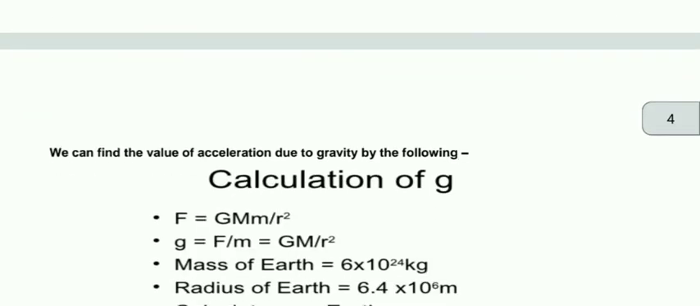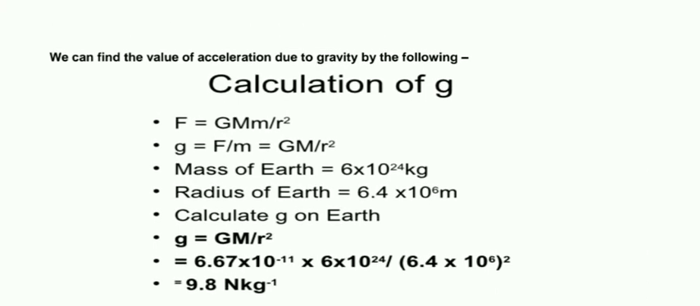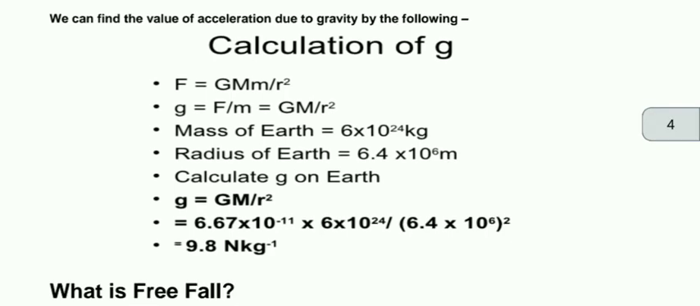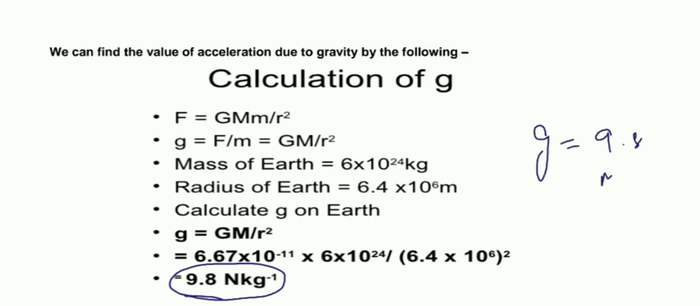Now how can you calculate? Okay, we are given all these values, right? We know the value of the universal gravitational constant, we know the mass of the earth and also the radius of the earth. So by putting all these values here, we can find out the value of acceleration due to gravity, the value of g is 9.8 meter per second square. Clear?